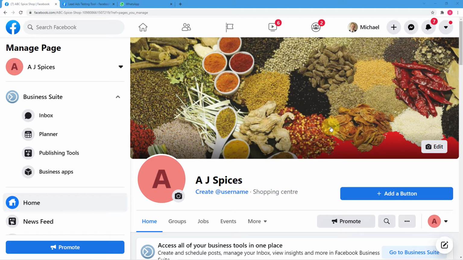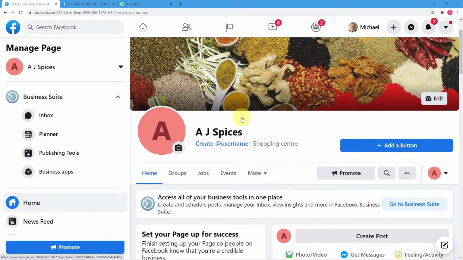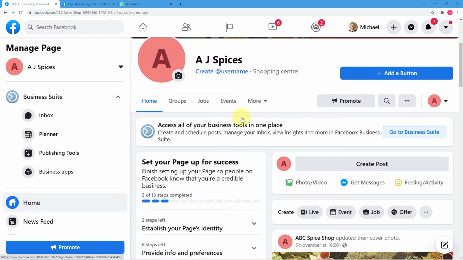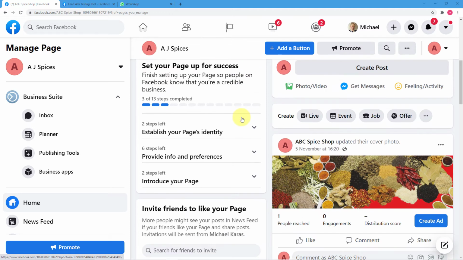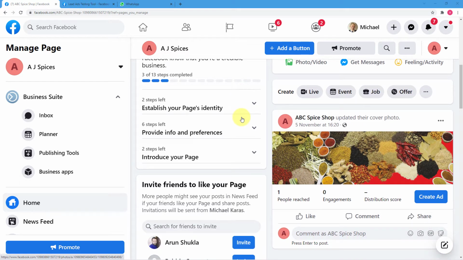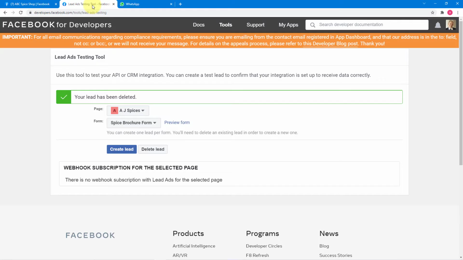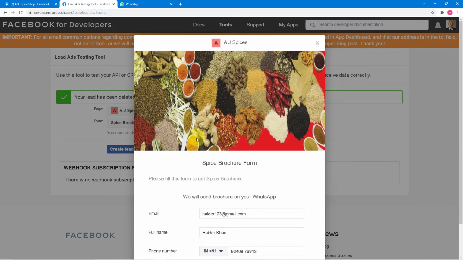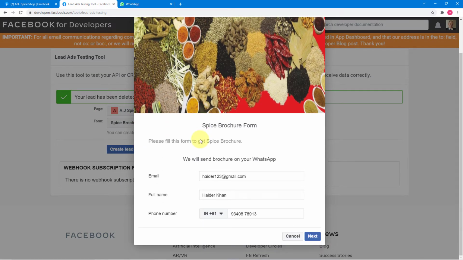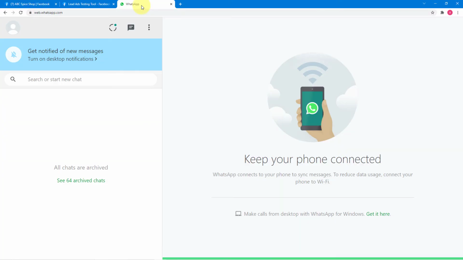So guys, this is my computer screen and here you can see I have opened my Facebook page for my spices business, okay? On this page, we are running Facebook lead ads to generate more leads. And here is a Facebook lead ad form attached with our ads. This is the spice brochure form. Whenever any interested person fills this form, we are going to send to him or her the quotation of our business on their WhatsApp account, right?